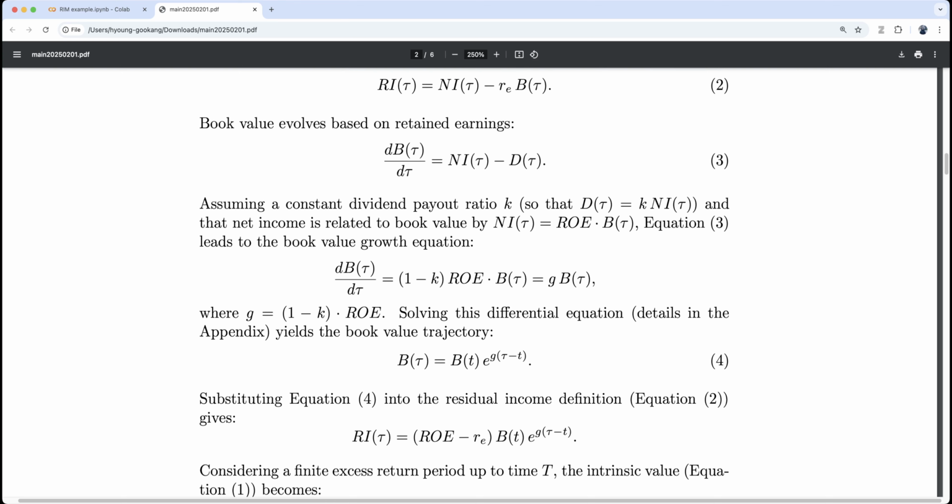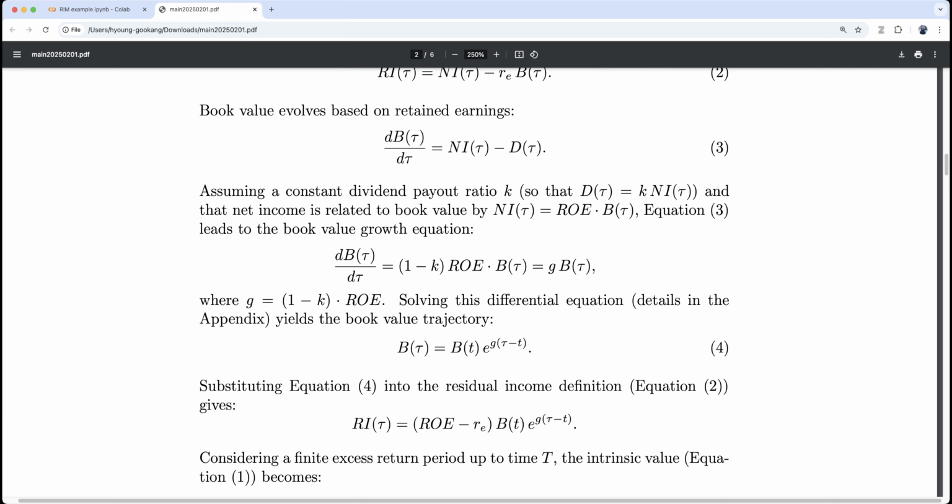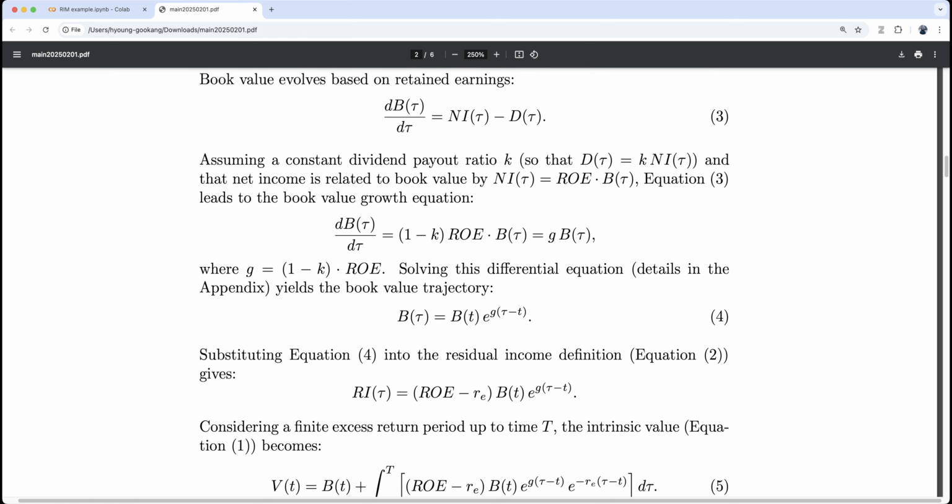Typical continuous compounding. Now let's substitute equation 4 into the residual income definition, equation 2. Therefore RI_tau is (ROE minus r_e) B_t e^{g(tau minus t)}. Okay, of course we make a lot of simplifying assumptions also. In general we cannot write that because ROE and g change over time.